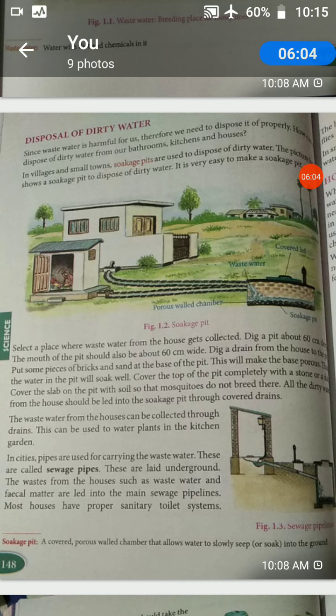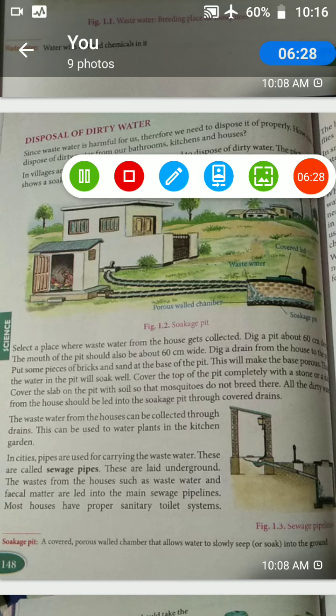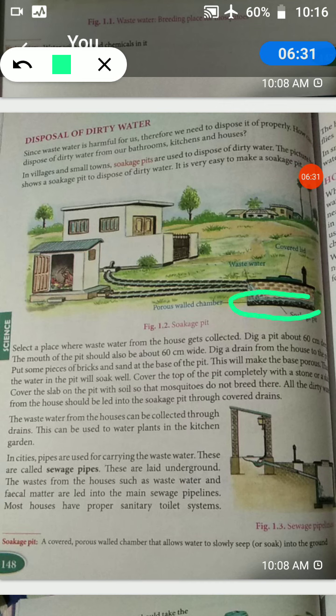At the base of the pit, pieces of bricks and sand can be used. This will make the base porous, so the wastewater will soak in easily. Observe this part where we keep the pieces of bricks and sand.